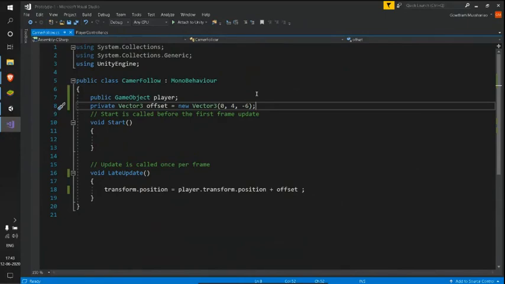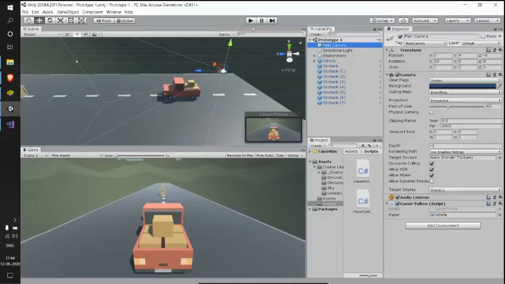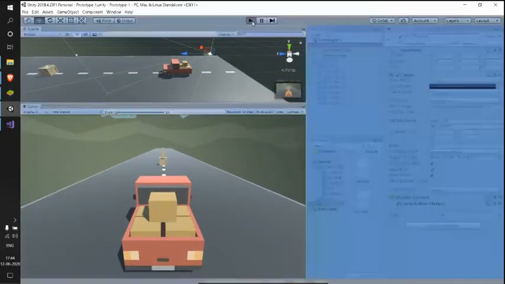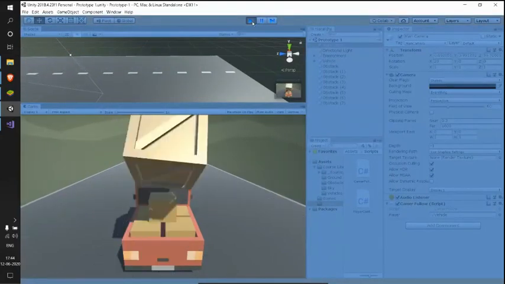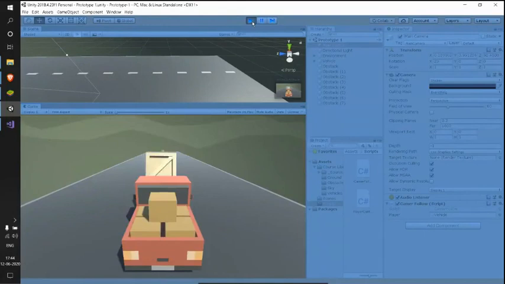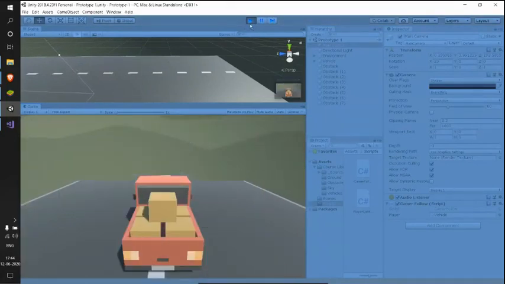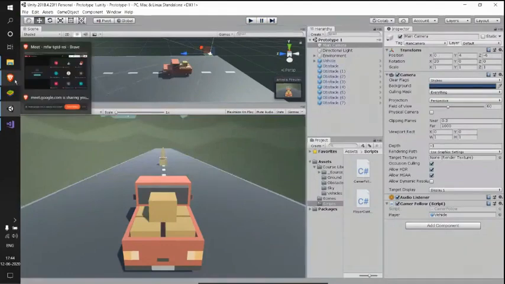So let's see the next step, where as of now we have our car moving on itself automatically. So let me just go to this play mode and see this once. See here, without any player intervention, the car moves on automatically, and it falls off the cliff.